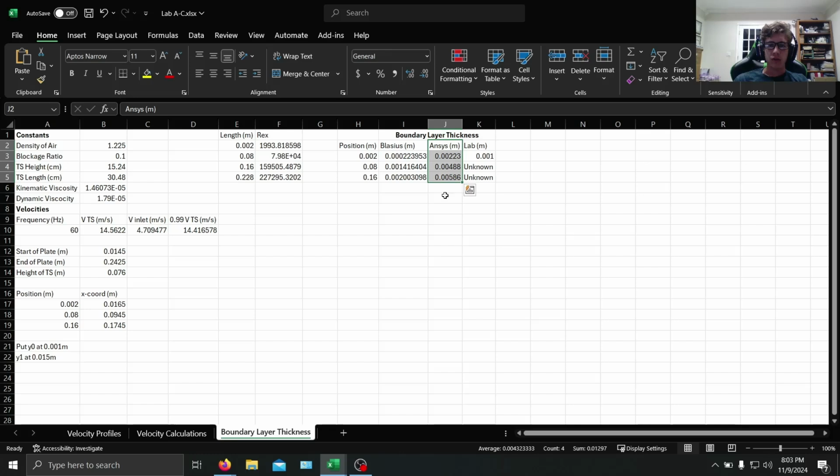So here's those. So pretty simple. Pretty much just looking at the data, finding when it hits that 99%, and then tabulating results there. So that is it for part A through C of the simulation.